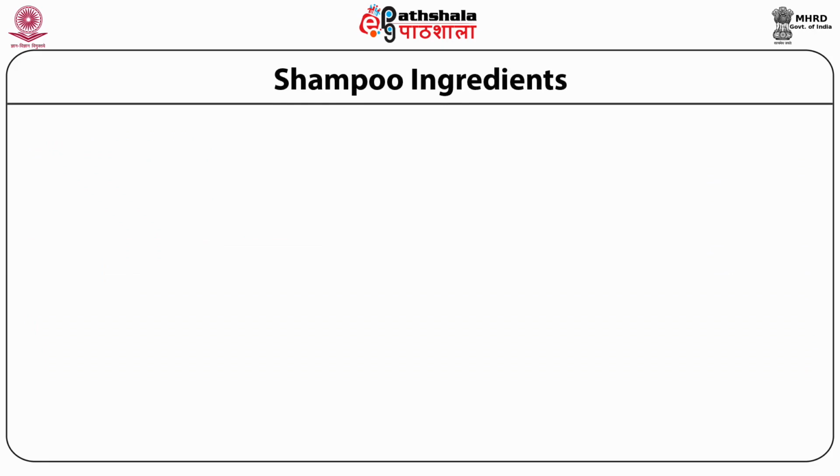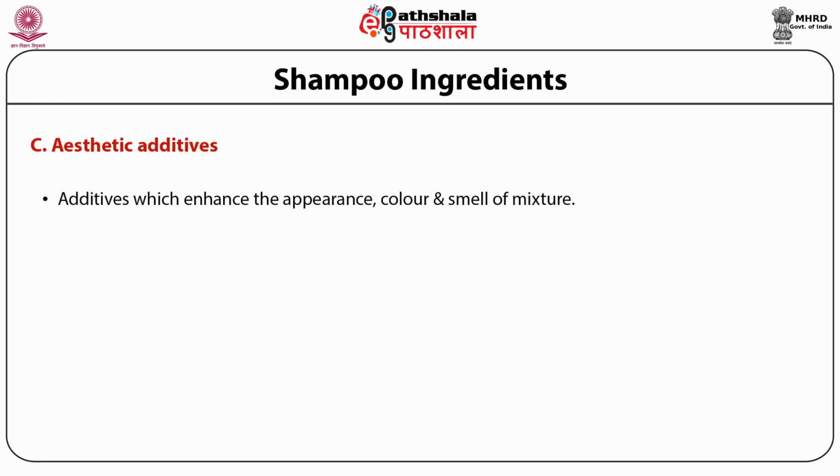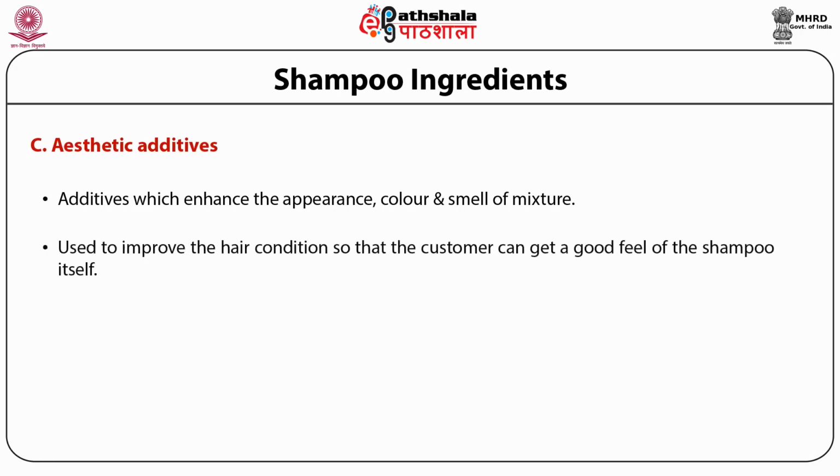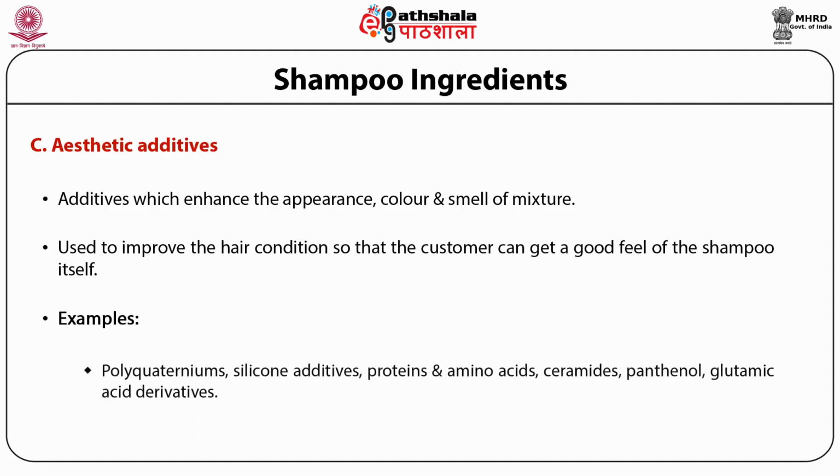The third type of additives are known as the aesthetic additives. These additives are added to enhance the appearance, color, and smell of the shampoo. They are used to improve the hair condition so that the customer can get a good feel of the shampoo itself. Examples of the aesthetic additives include polyquaterniums, silicone additives, proteins and amino acids, ceramides, panthenol, glutamic acid derivatives.